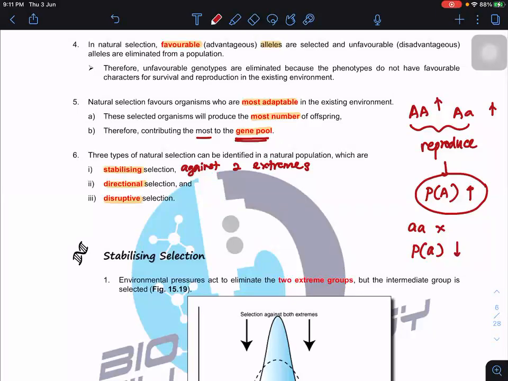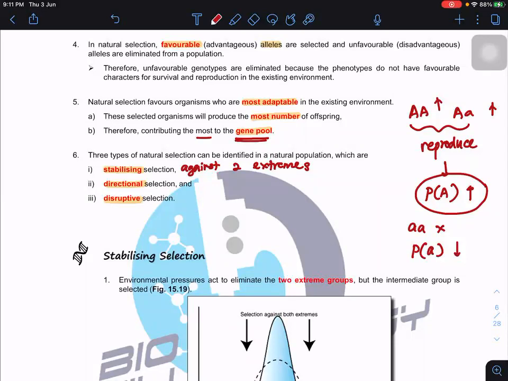For example, those students who got a PhD, and those students who didn't get into uni, for example they stopped at Form 4 or Form 5. So what happened to these two groups? If the company is not so well-established and doesn't have a higher budget, they say my budget is only 2,000 or 3,000. So the PhD candidates say that 2,000 or 3,000 is not enough for me, so they lose the job.